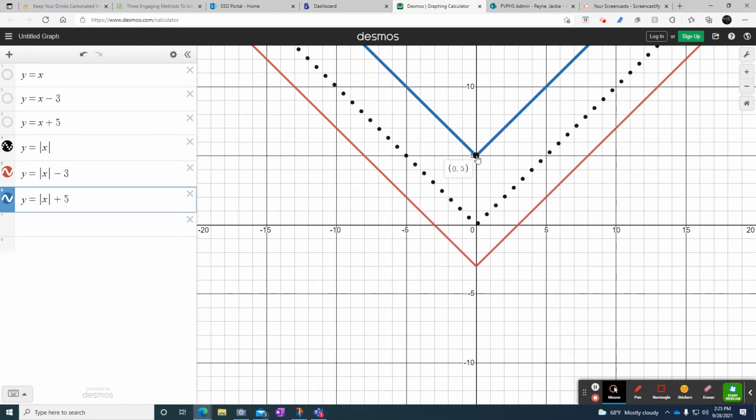So this one goes through 0, 5. 1, 2, 3, 4, 5. Same graph. Looks just like every other V. You can make it look very pretty with your ruler. And of course, we're going to label it. Y equals absolute value x plus 5.